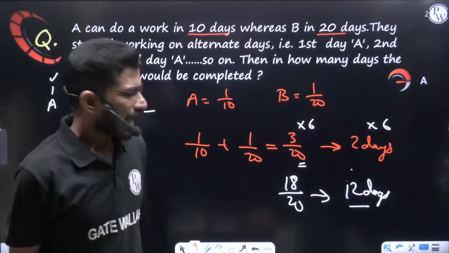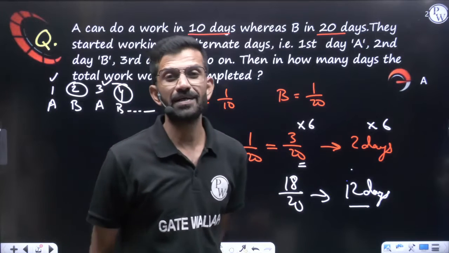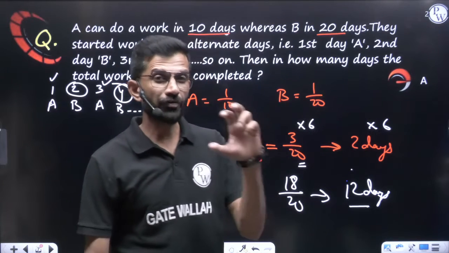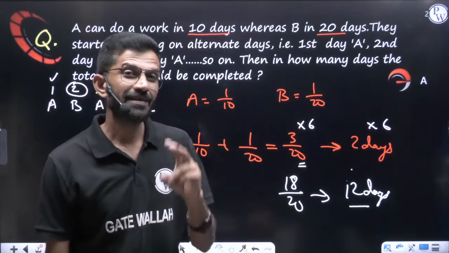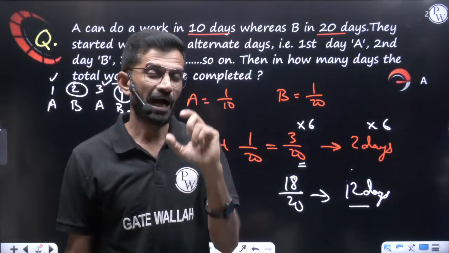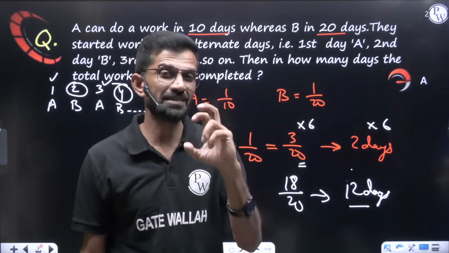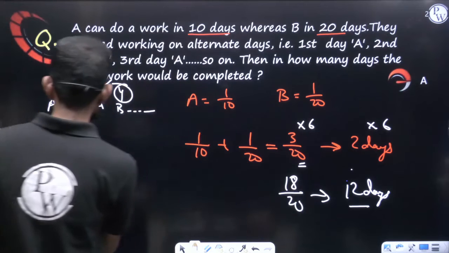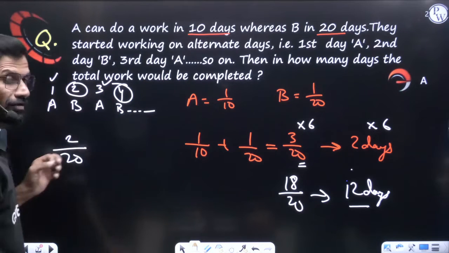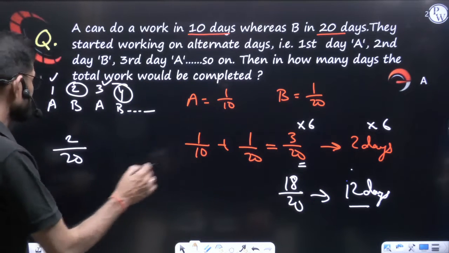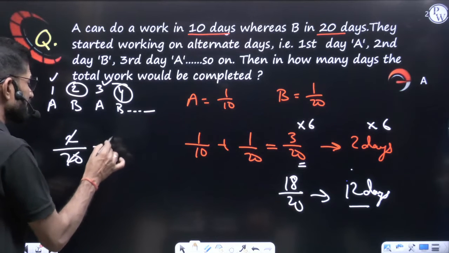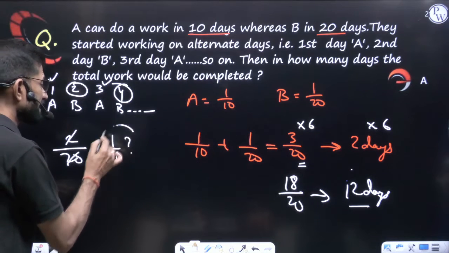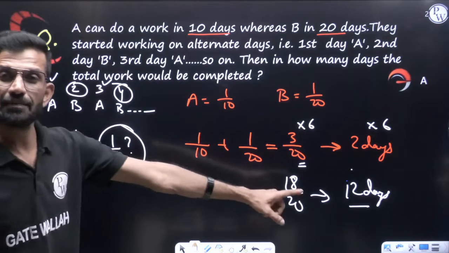No. Out of 20 parts, only 18 parts are done. Still 2 parts are pending. 2 by 20 of the work still remains pending. You can cancel it and say 1 by 10 of the work still remains pending after 12 days.